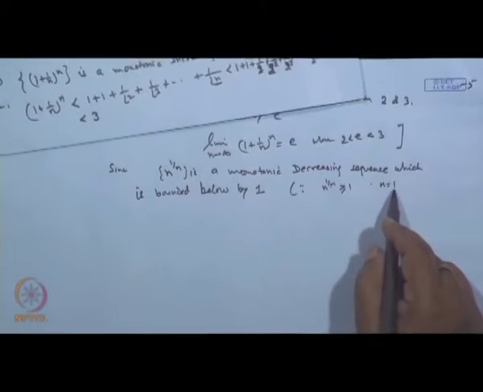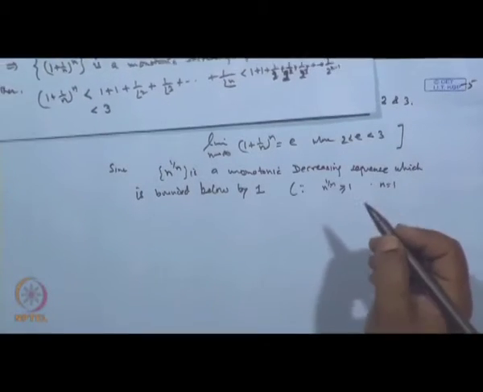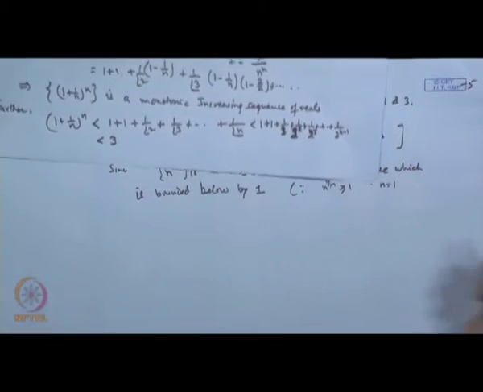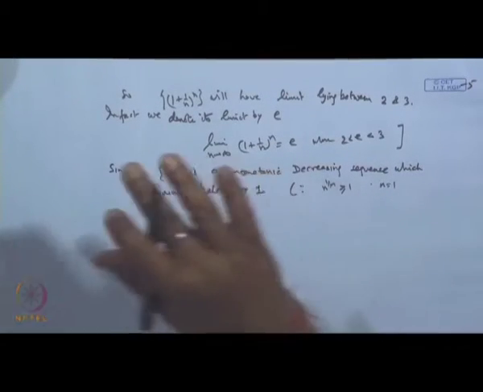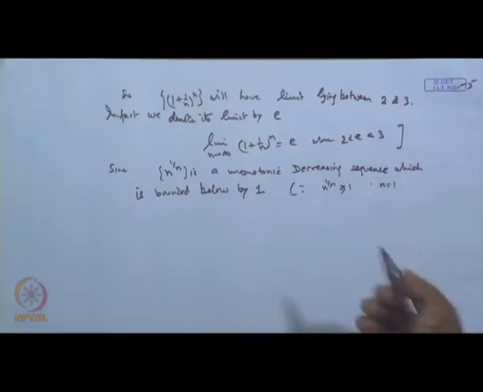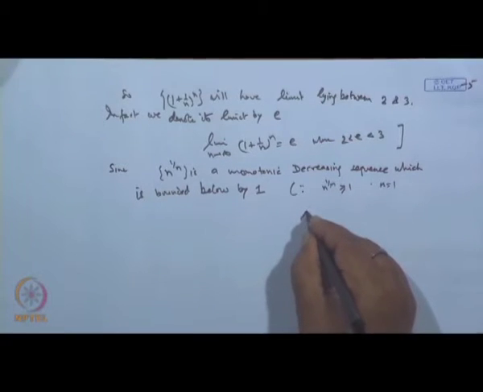When n equal to 3 onward, it decreases. For n equal to 1 and 2, it increases, clear, but when n is 3 onward, it decreases. So it is just like this, it goes like this and then decreases. Okay.